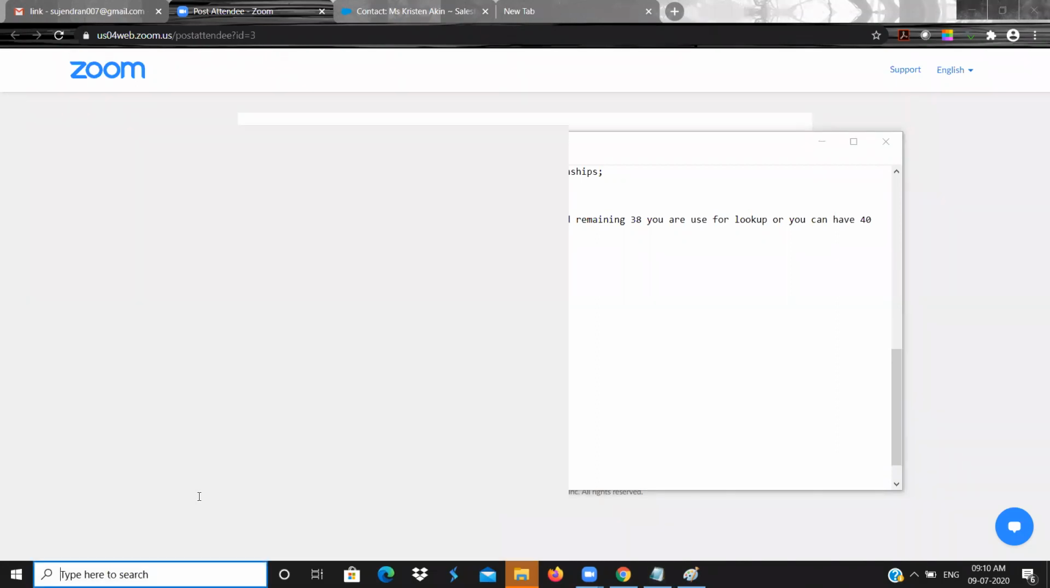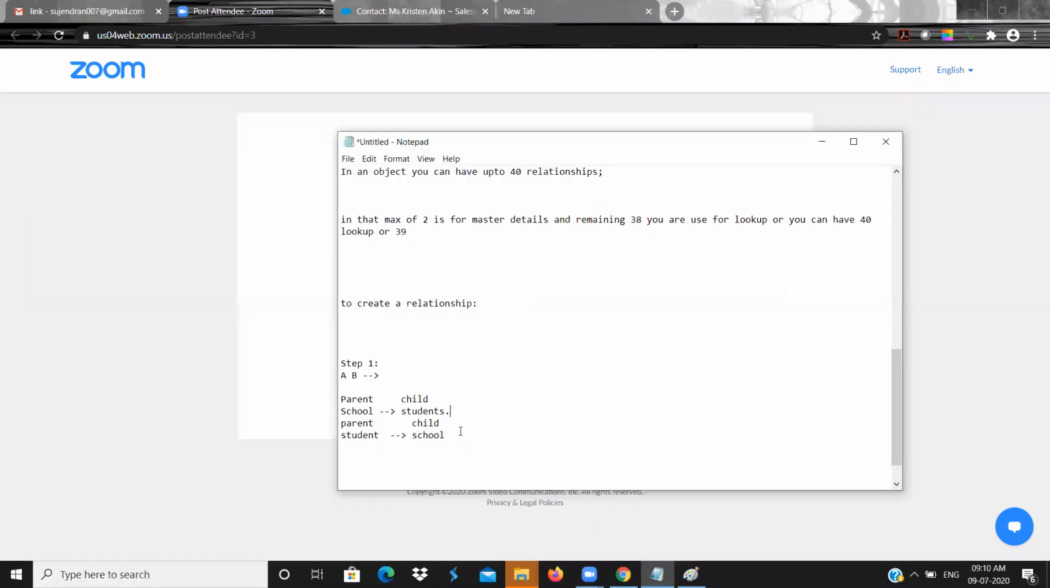So step one is to decide the parent and child object. And step two is, what you should do is go to the child and create a field with lookup or master detail data type.